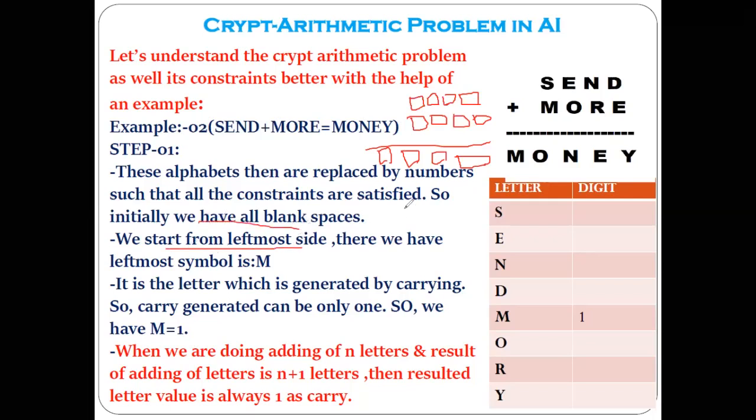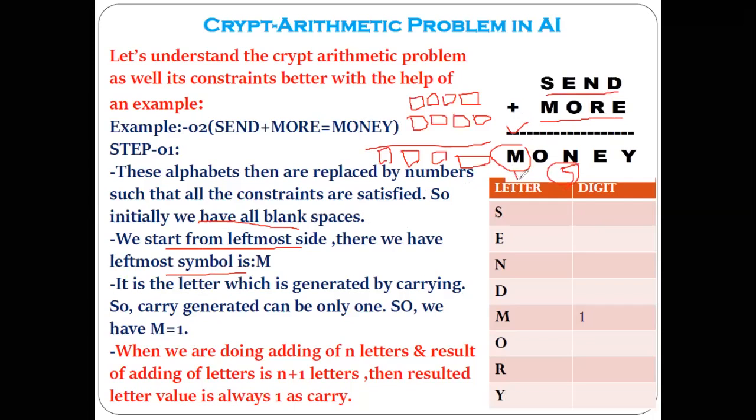So we start from the leftmost side. We start from this side. Okay, in order to solve these and get the encrypted. So we start from the leftmost side symbol, that is the M. Okay. Now see, you are adding the 4 letters plus 4 letters, and you are getting the addition as a 5 letter.